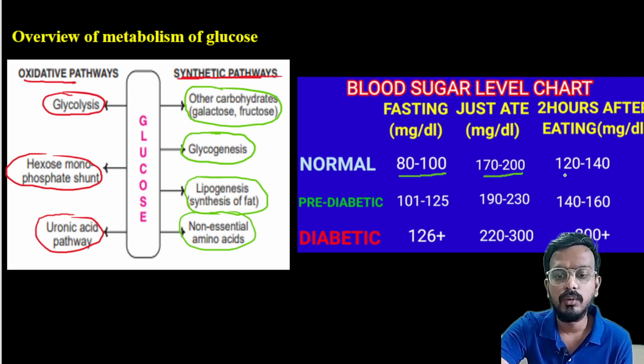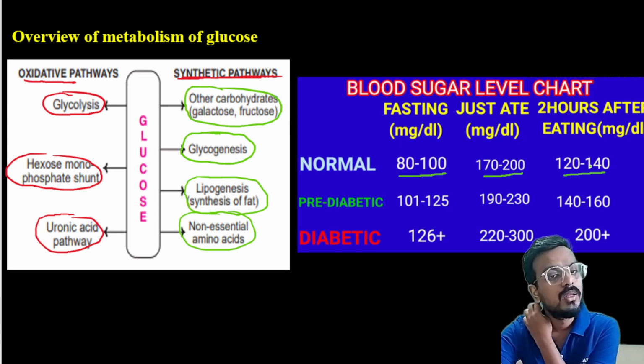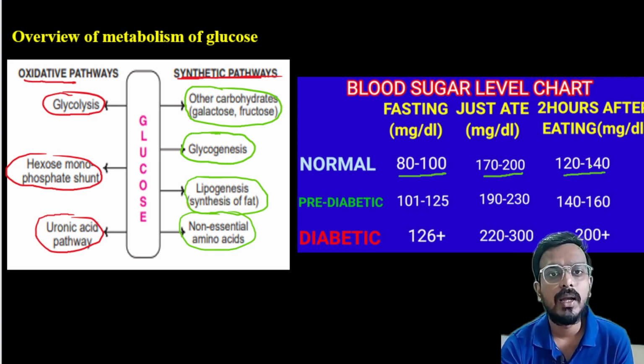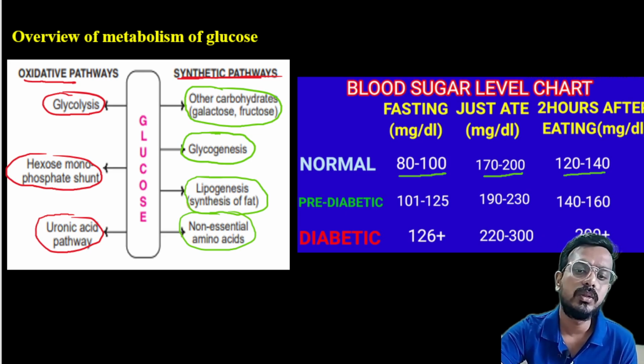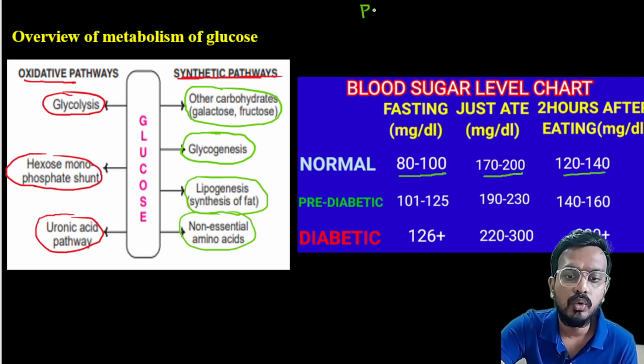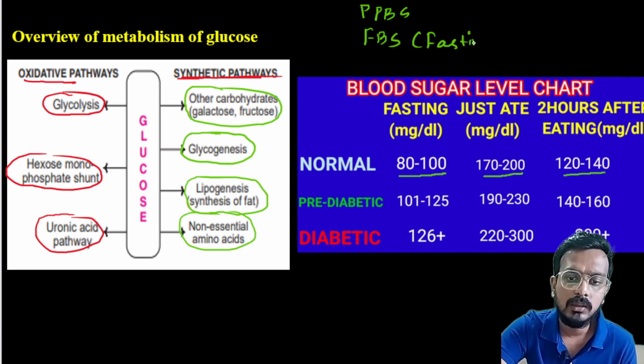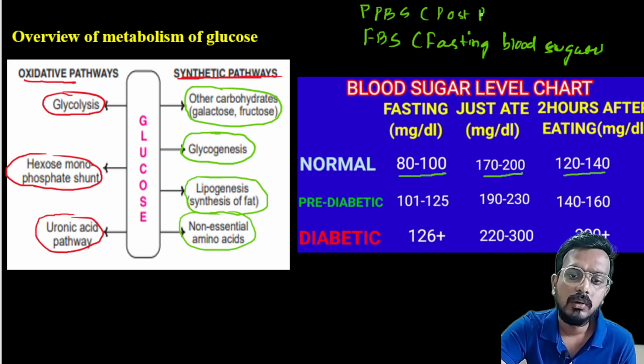Then after 2 hours it will be 120 to 140. That's why, whenever you have a major test for blood sugar, we do PPBS and FBS. FBS stands for fasting blood sugar, and PPBS is post prandial blood sugar.